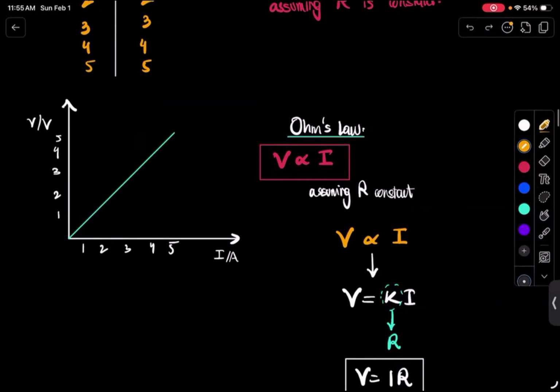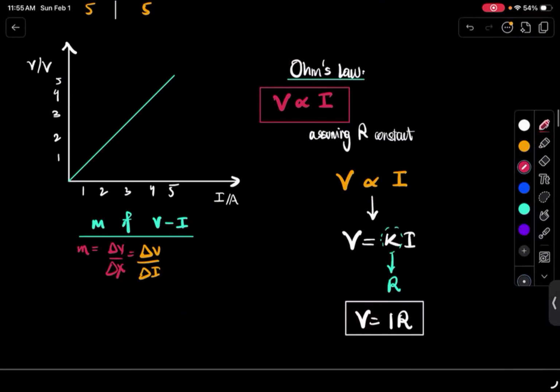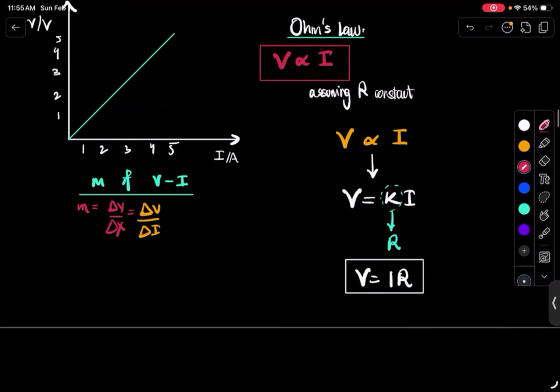And now, check this out. If you take the slope of this graph, if you take the slope of a VI graph, what does that give me? Let's check. Slope is known as change in Y over change in X, right? Now, what is the change in Y? Is that change in voltage? And what is the change in X? That's change in I. So it's giving me a value of V over I. Isn't that basically, if you make V over I the subject, doesn't that give you R? So that means if you take the change in voltage over change in I, that's basically the resistance. So that means the slope of a VI graph is actually equal to the resistance, right?